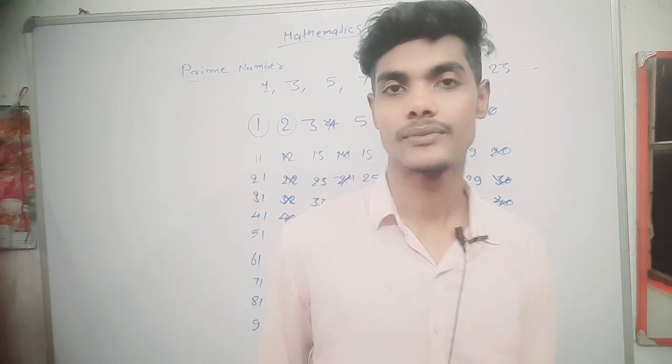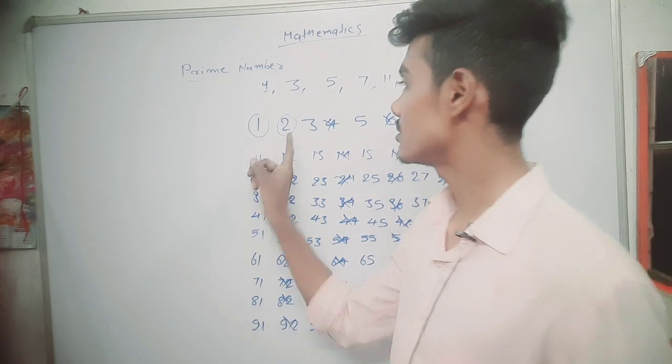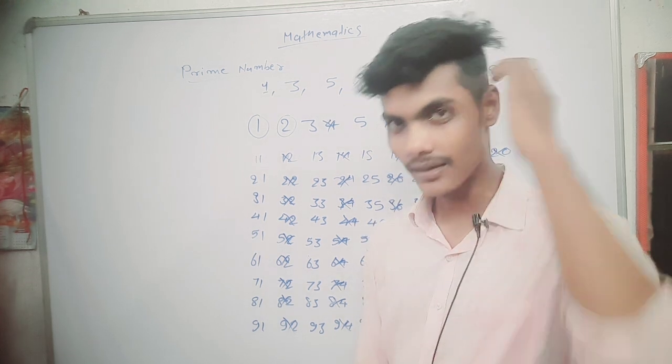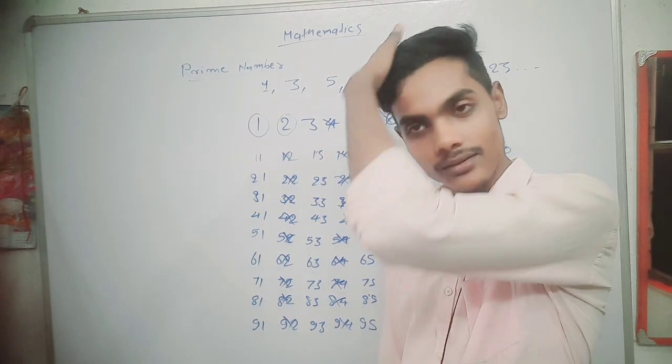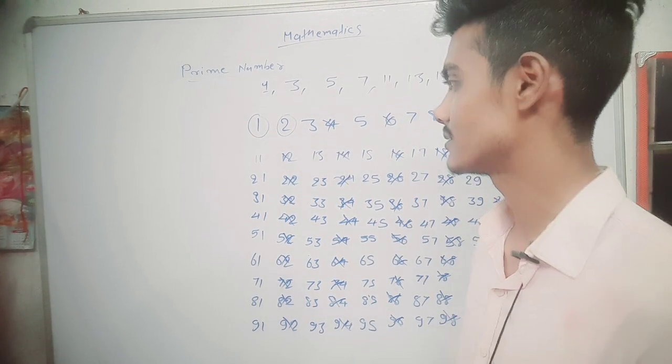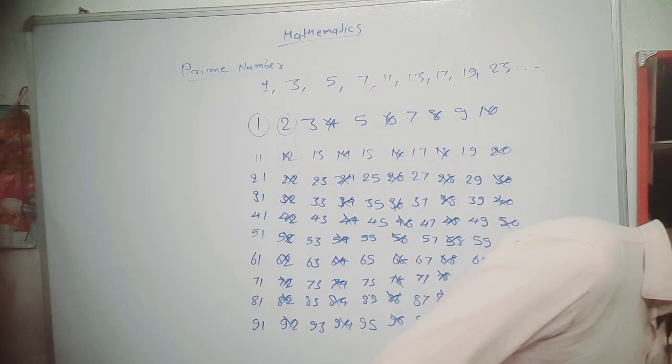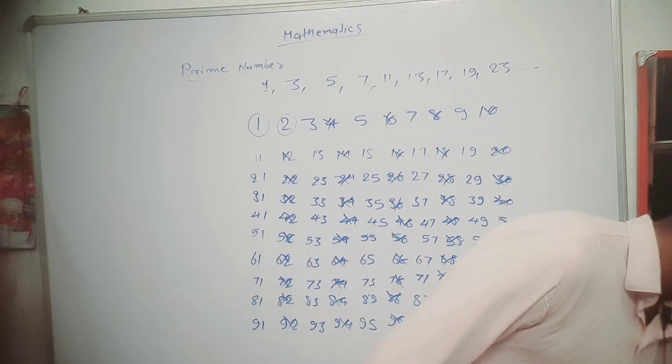What I did, I made a circle around 2 and crossed out all the numbers divisible by 2. Now the next part.